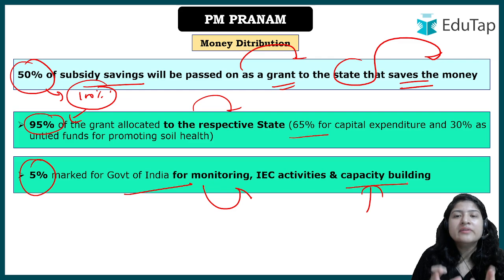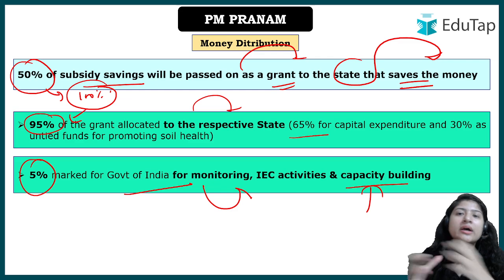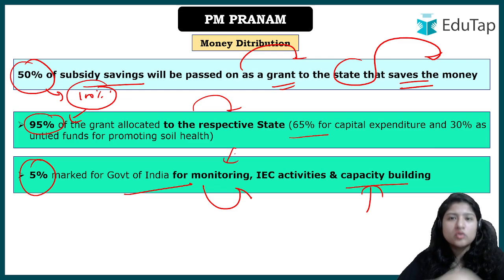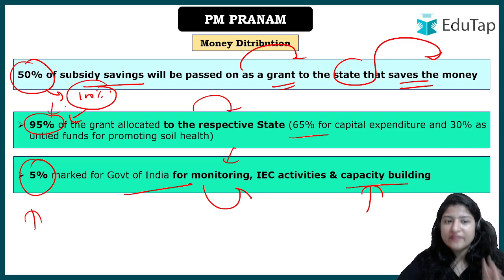Look, when we say that you have to move toward alternative nutrients, somebody needs to train people about that, train farmers about that, right? So for the training also you require human resources, they would also be requiring some money, right? They would be requiring some fees, some salary. So for that, for monitoring purposes, you require human resources to execute the scheme. So 5% will be utilized for the administrative purpose, rest 95% will be used by the respective state.